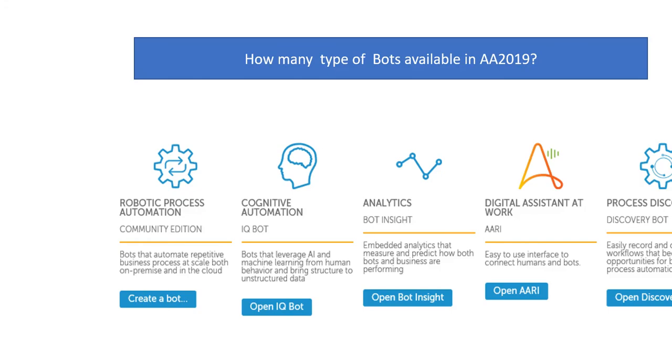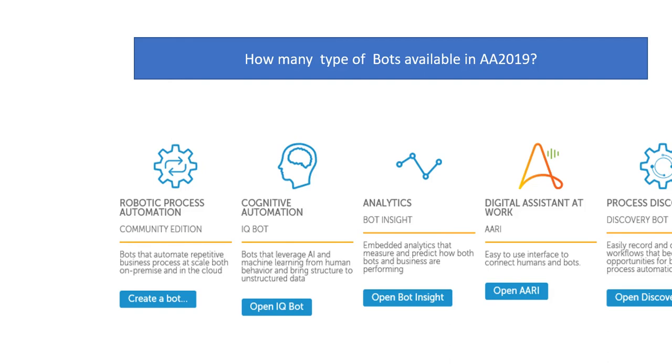How many types of bots are available in AA 2019? In AA version 11 and version 10 plus, task bot, meta bot, and IQ bots are available. In the same way, here the RPA bot of AA 2019, AA 2019 IQ bot, bot insight, RE framework, and discovery bots are available. There are 5 types of bots: the normal bot, IQ bot, bot insight, RE framework, and discovery bot.